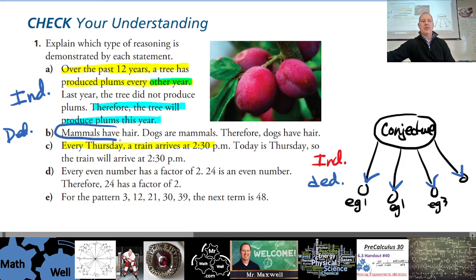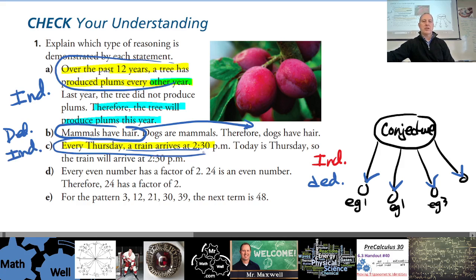Mammals have hair. That starts with the rule and it applies to the dogs. This one is starting with observations, every Thursday a train arrives, so this one's inductive because it starts with observations. If it starts with a rule and goes that way, then it's deductive.